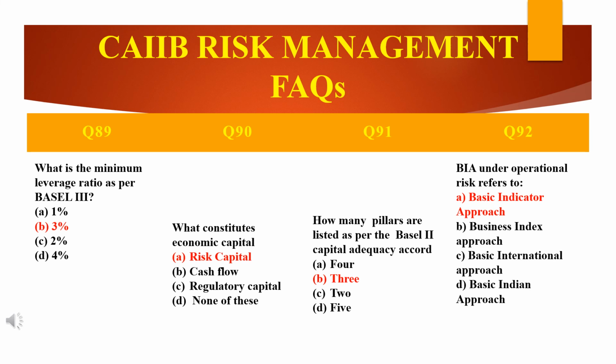Second is TSA, the standardized approach. Third one is AMA, advanced measurement approach. And incidentally, the AMA, the advanced measurement approach, has now been discarded, and the revised standardized approach, the RSA, has been proposed by the Basel Committee on Banking Supervision.